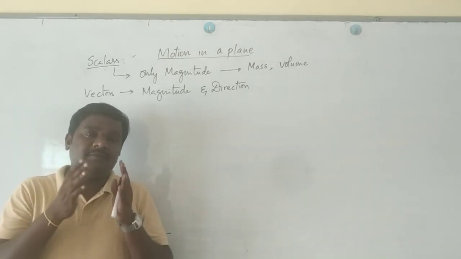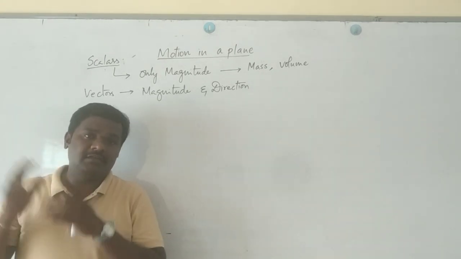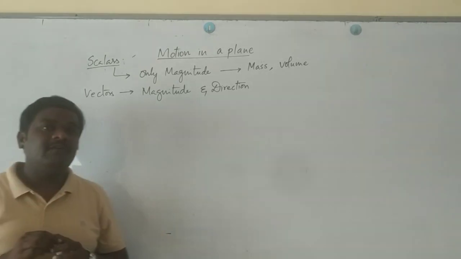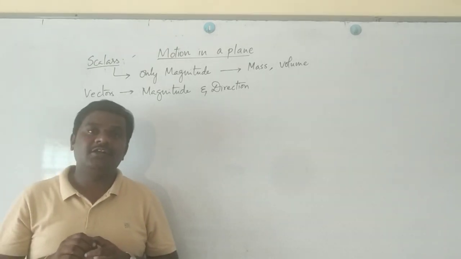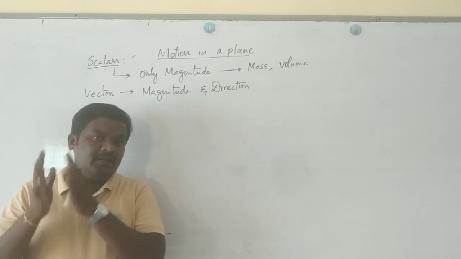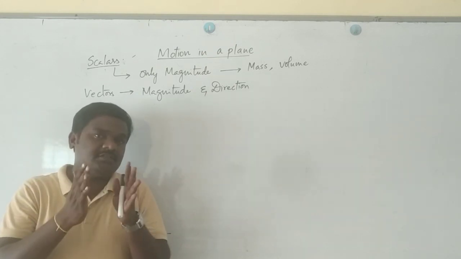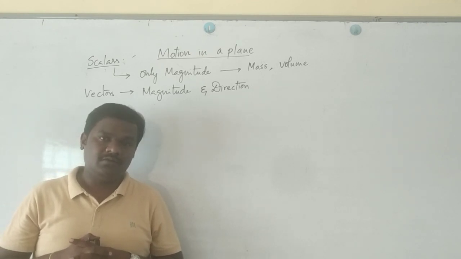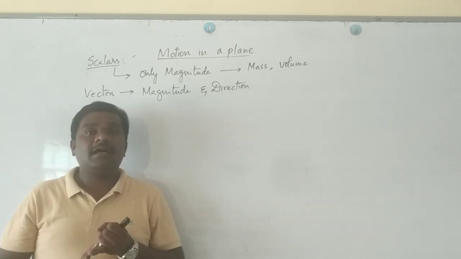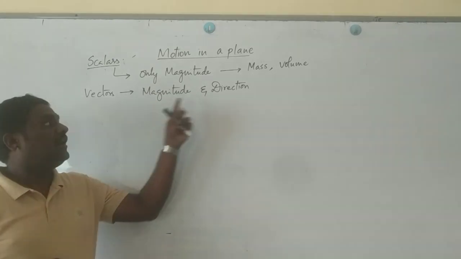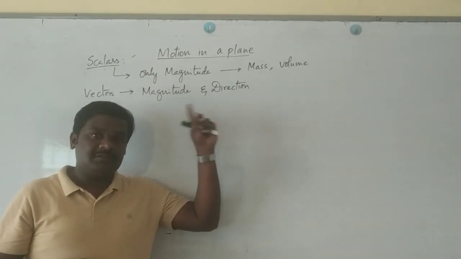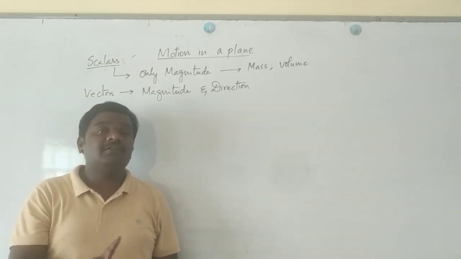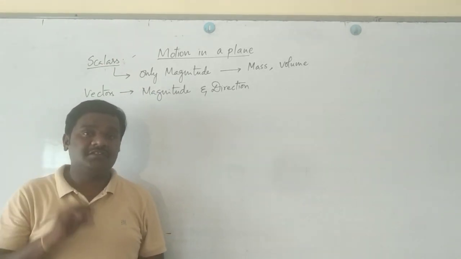Think, if somebody asks you, assume you are going in a bus, heading towards Bangalore. What is your velocity? Then you have to indicate two things. You are in a bus, so the bus speed will be the same as yours. So you say 70 km per hour and I am heading towards Bangalore. Then 70 km per hour indicates its magnitude. And which direction are you moving? Towards Bangalore. That gives the direction. Hence, to explain velocity, both magnitude and direction are required.